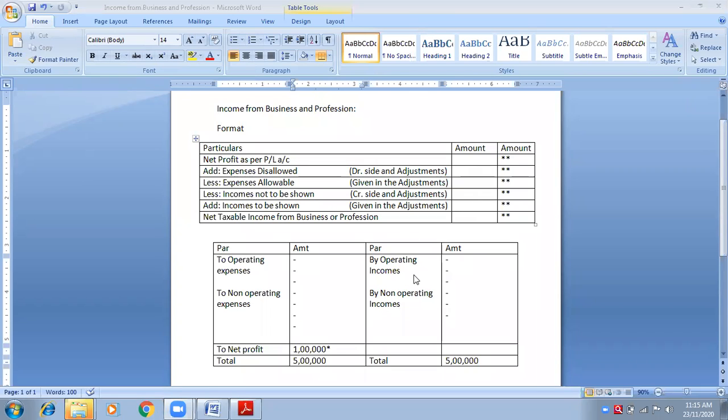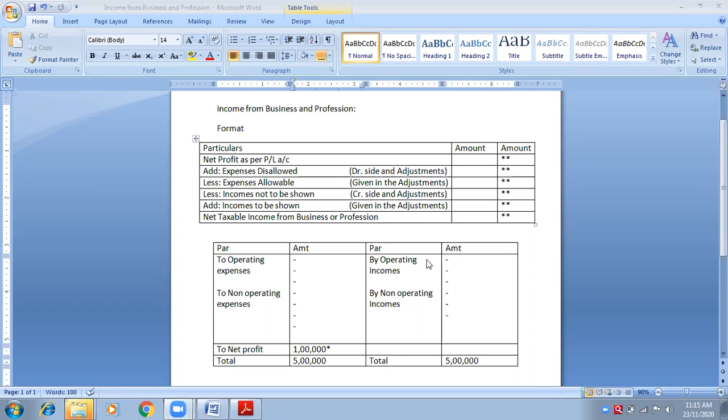Okay, suppose you have incomes that are related to other heads. Other head means head of salary, head of house property. Suppose you are a businessman, Mr. A. Now you have a house property also which is rented. From the rented house you receive rent. You have already done income from house property. So I hope you understand what is actual rent. Actual rent is the rent that you receive from the house that is lent. So that is rental income, income from house property.